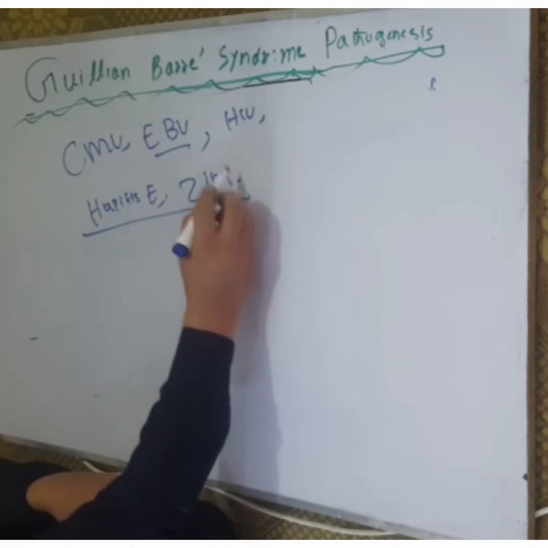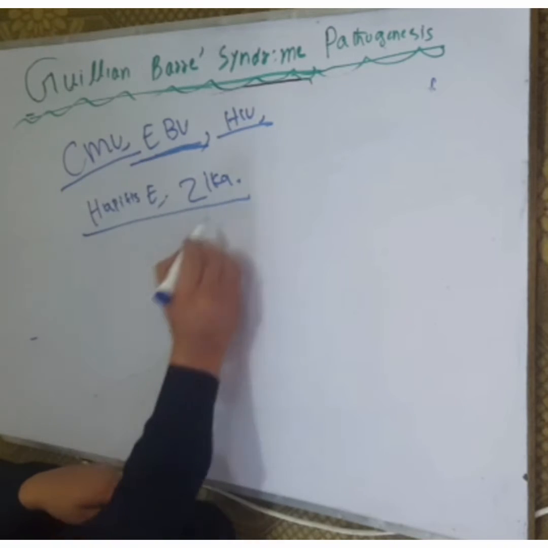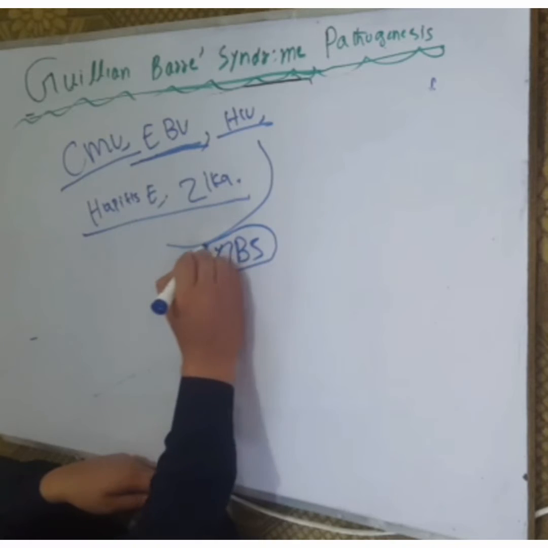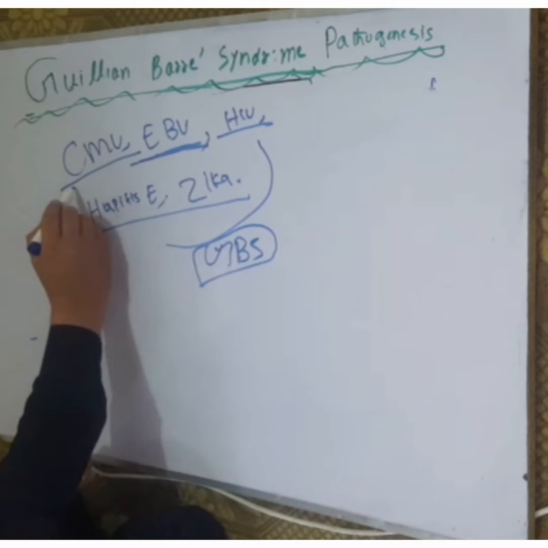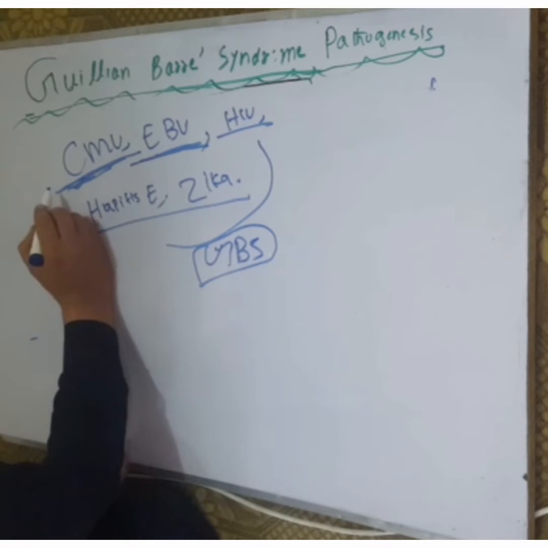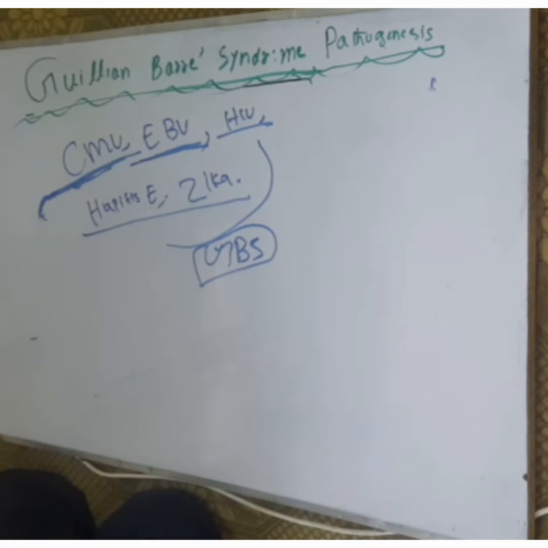The antibodies formed against these viruses or infectious particles do not recognize self, and they attack the myelin sheaths of the neuron.